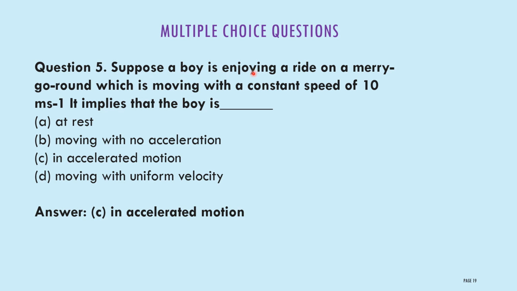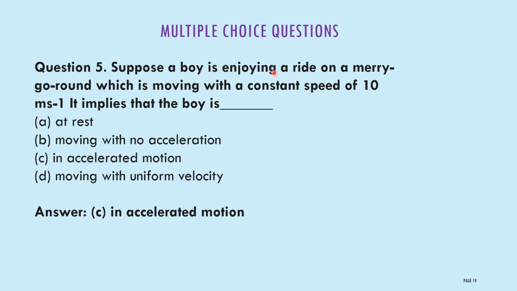Suppose a boy is enjoying a ride on a merry-go-round which is moving with a constant speed of 10 meters per second. It implies that the boy is: A, at rest; B, moving with no acceleration; C, in accelerated motion; D, moving with uniform velocity. The correct answer is accelerated motion, because the boy is enjoying a ride.